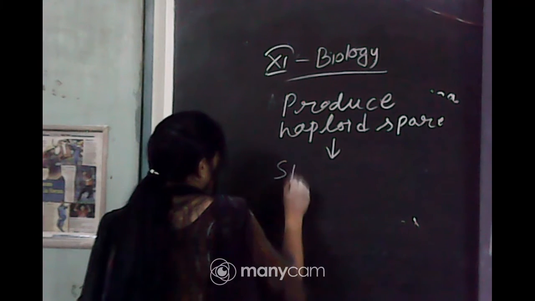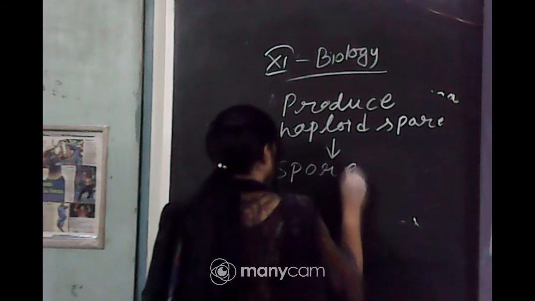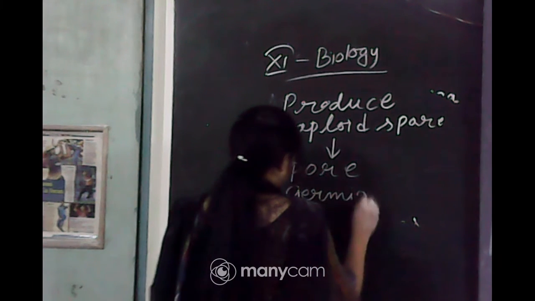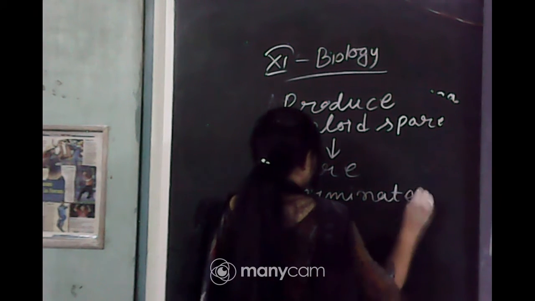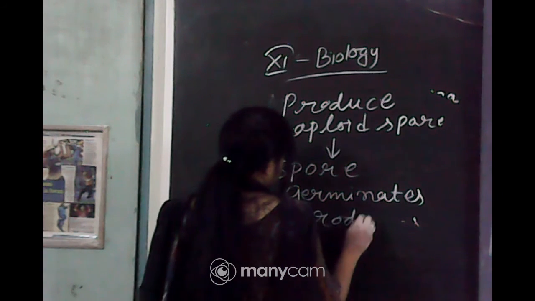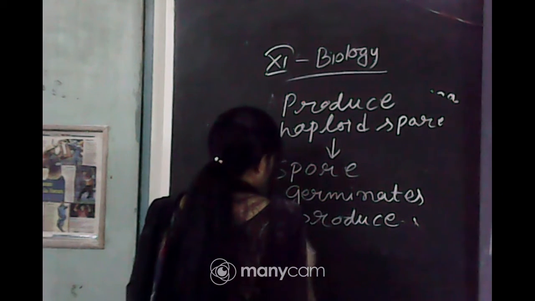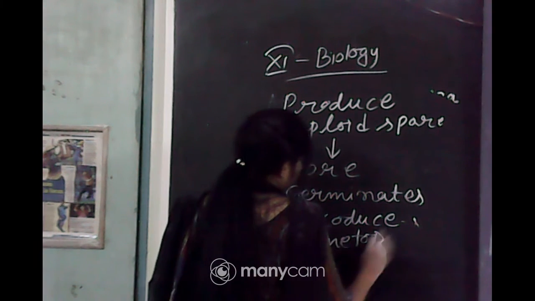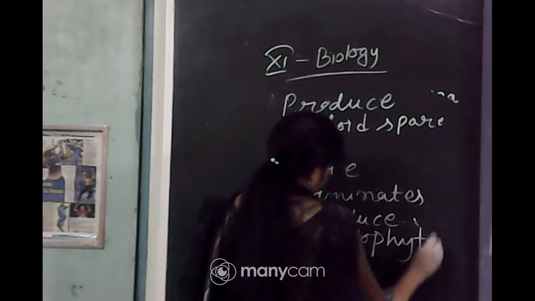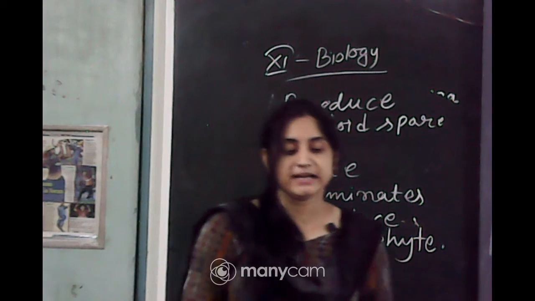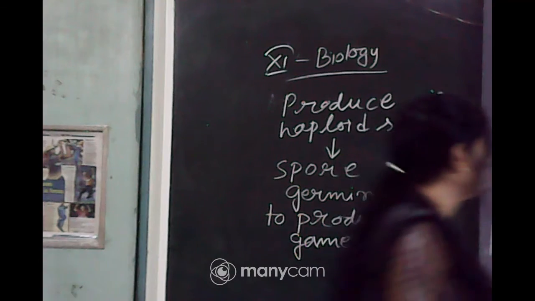Spore germinates to produce gametophyte. So, this is the process of the life cycle, that is the sporophytic stage and gametophytic stage.